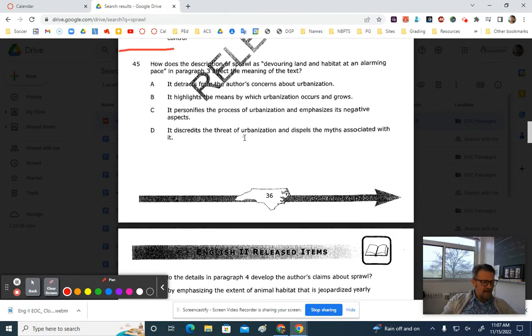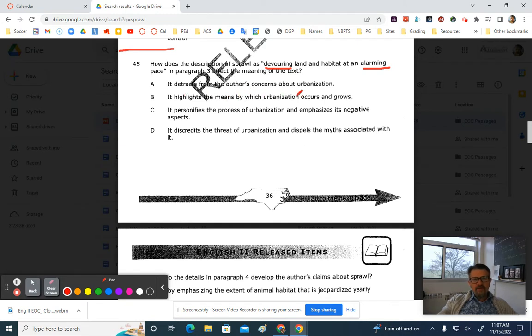Number 45. How does the description of Sprawl as devouring the land and habitat at an alarming pace in paragraph 3 affect the meaning of the text? Okay. Now, we know that we're looking for something negative from the overall article, but also from the words devouring and alarming. So can we eliminate anything positive?